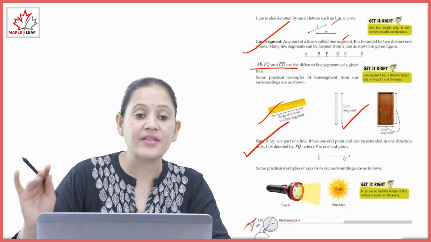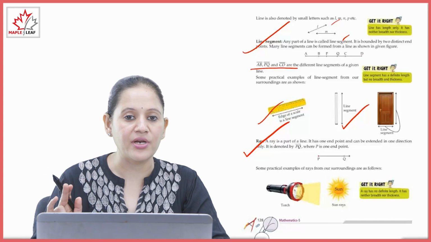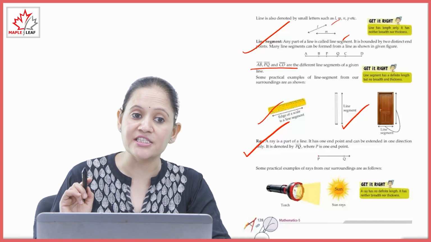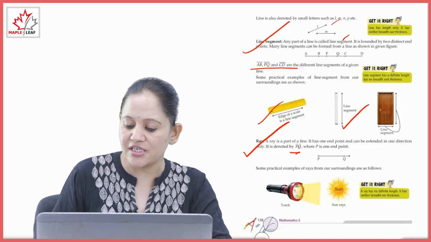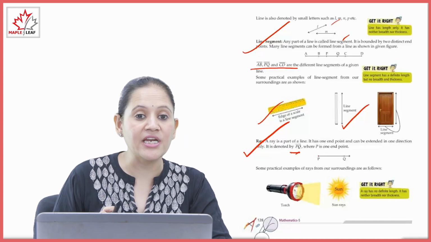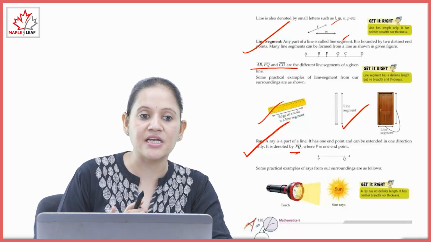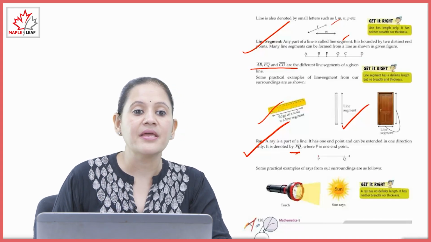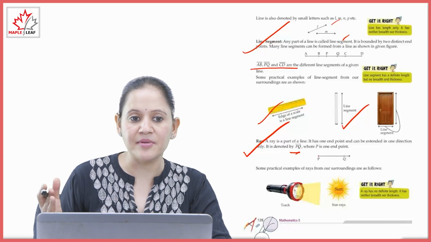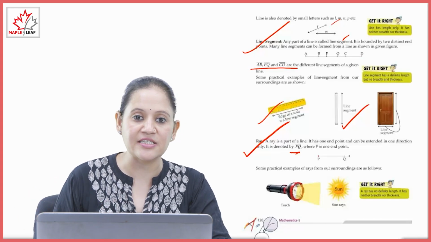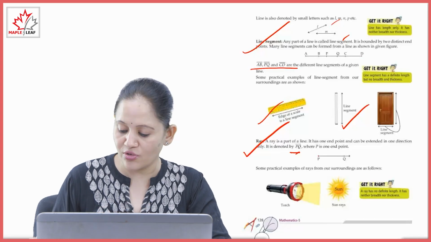Next is ray. The ray is the part of line. It has one endpoint and it can be extended in one direction only. It is denoted by one side arrow. PQ is a ray. Here P is the endpoint. We cannot write it QP. Clear? Because P is the endpoint. Some practical examples of the ray in surrounding are like the light coming from the torch or sun rays. These are examples of rays. The ray has no definite length. It has neither breadth nor thickness.